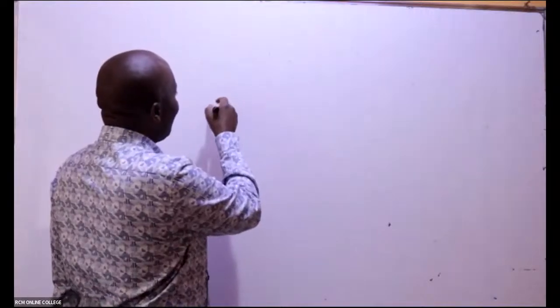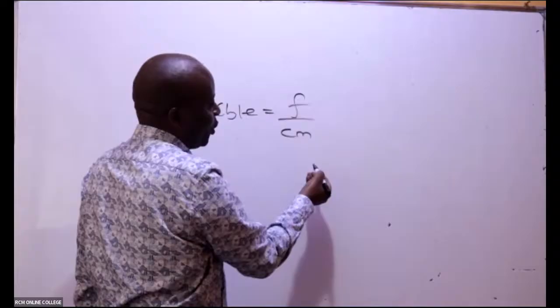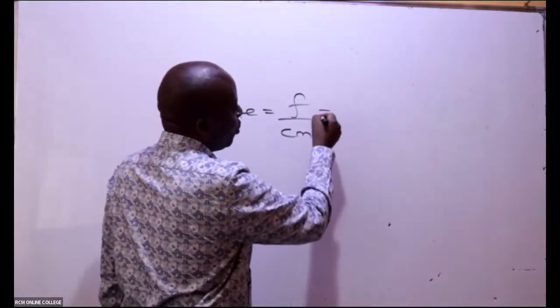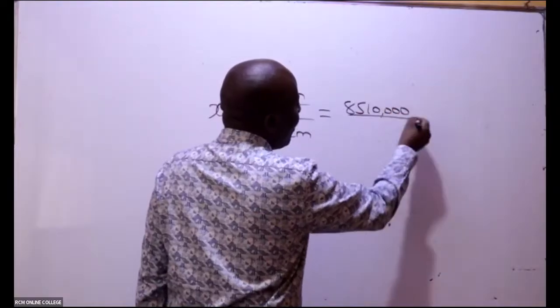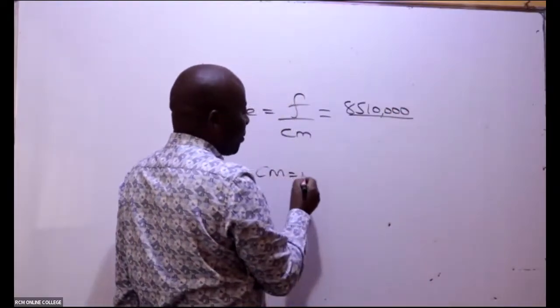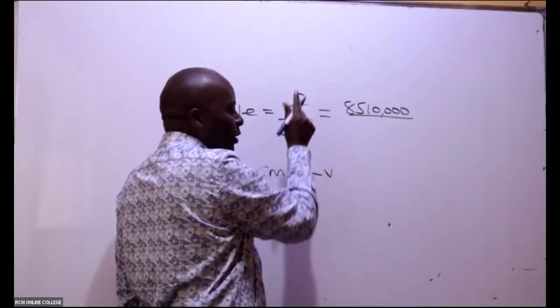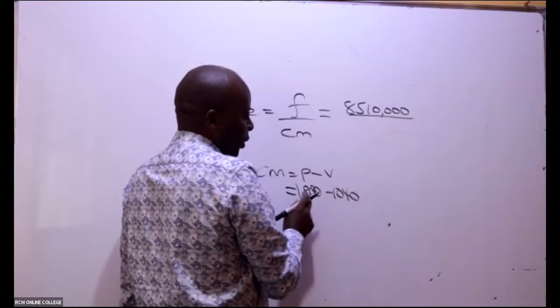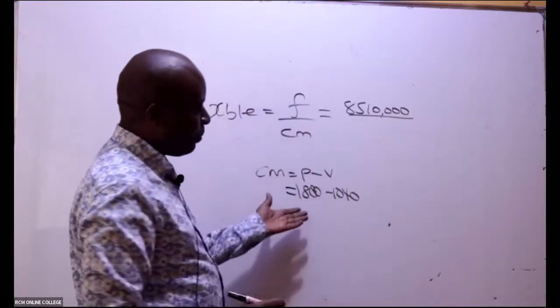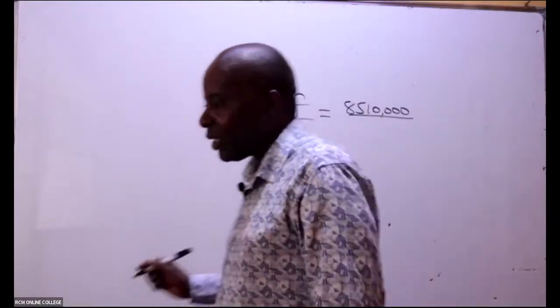So X break even is fixed cost over contribution margin. Fixed cost you guys have given me as 8510. Contribution margin, I know the formula. It is price minus variable cost. Remember, it is at the price we chose there, the price of 1800 minus 1040, which gives me 760.